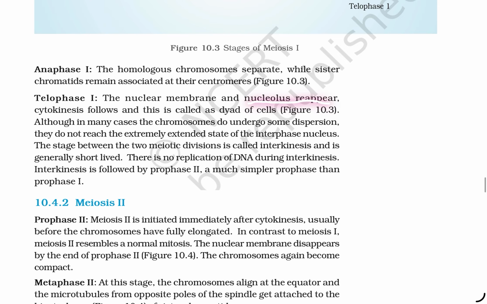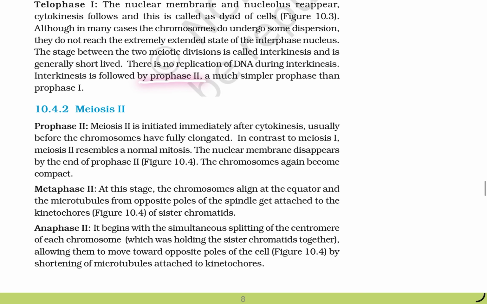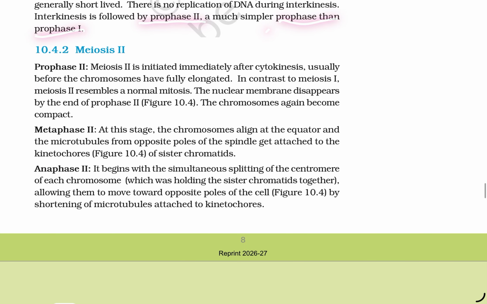The nuclear membranes and nucleolus appear. Cytokinesis follows, and this is called the dyad of cells. Although there are many cases where chromosomes do undergo dispersion and do not reach the extreme extended state of the interphase nucleus, the stage between two meiotic divisions is called interkinesis and is generally short-lived. There is no replication of DNA during interkinesis. Interkinesis is followed by prophase 2, which is similar to but simpler than prophase 1.